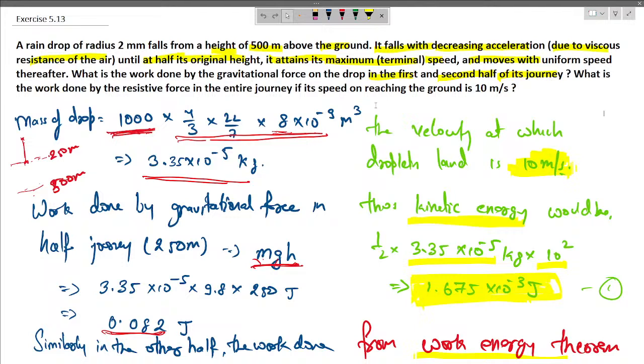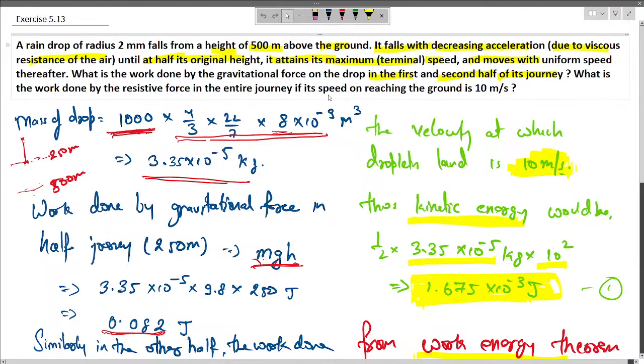So here we have to find out the work done by the gravitational force and also by the frictional force. In the first half of the journey, the raindrop was accelerating downwards. But in the entire journey, the gravitational force acting on the body is going to be the same. We have also been given that the velocity of the raindrop on reaching the ground is 10 meter per second. So we have to find the work done by gravitational force and the frictional force in the first and second half of the journey.